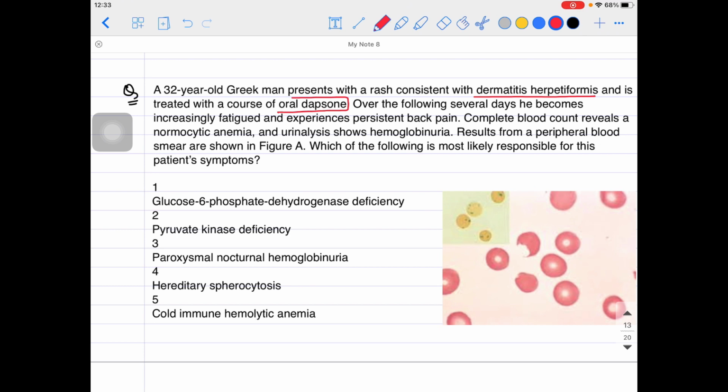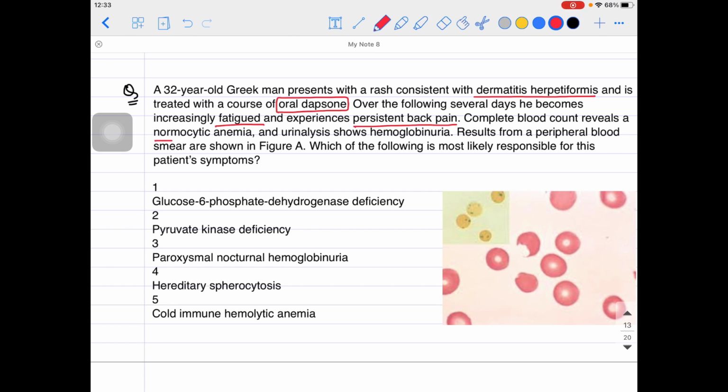Dapsone is a sulfonamide drug, guys. Dapsone is a sulfa drug, the bacteriostatic sulfa drug, and I told you the sulfa drug is your oxidative stressor. Now over the following several days he becomes increasingly fatigued and experiences persistent back pain.